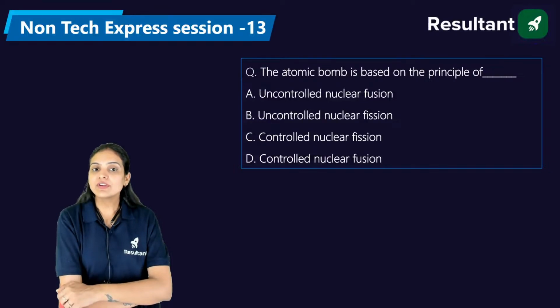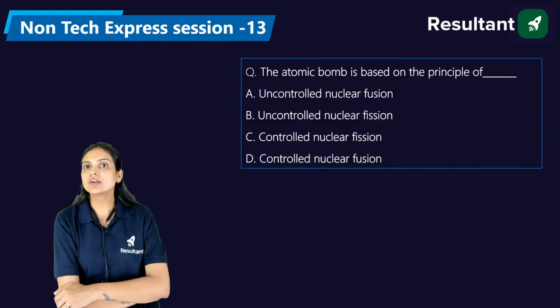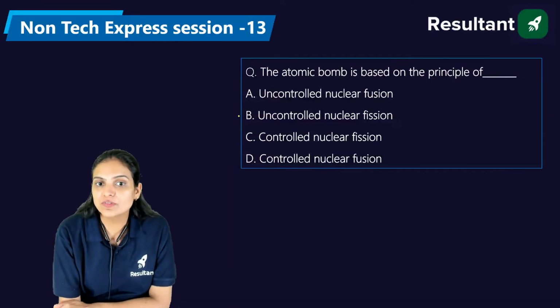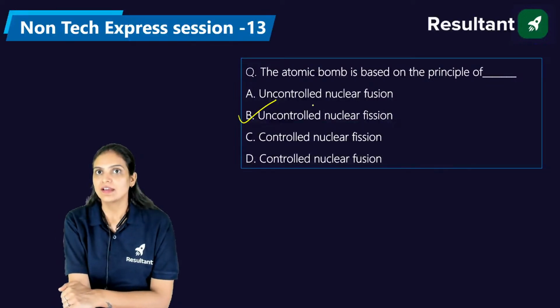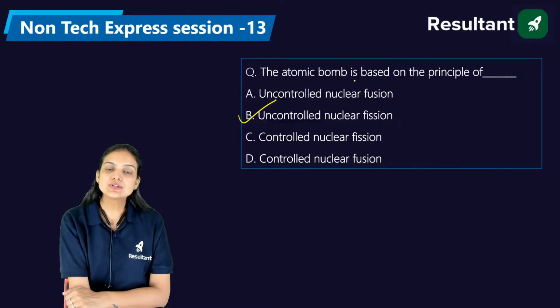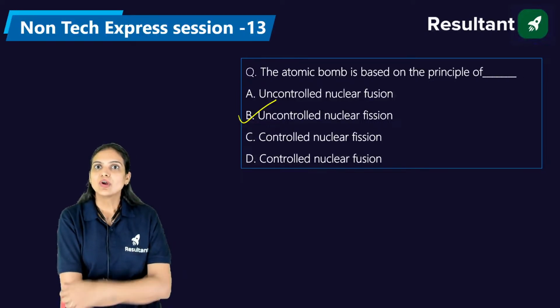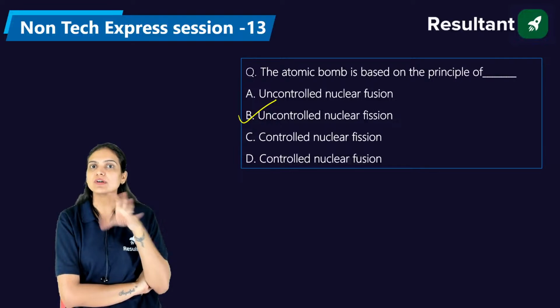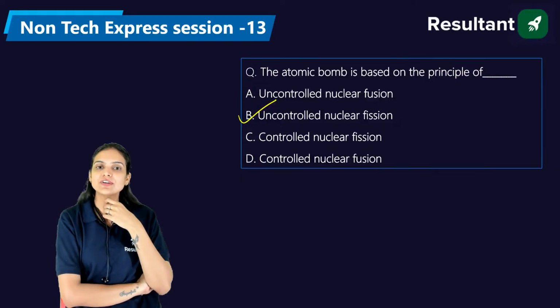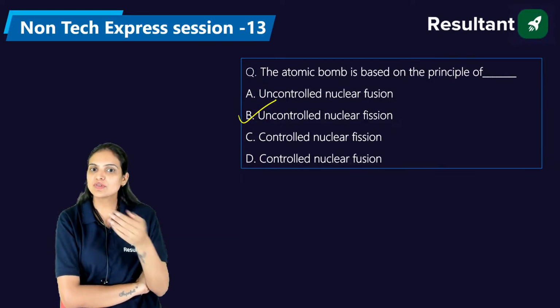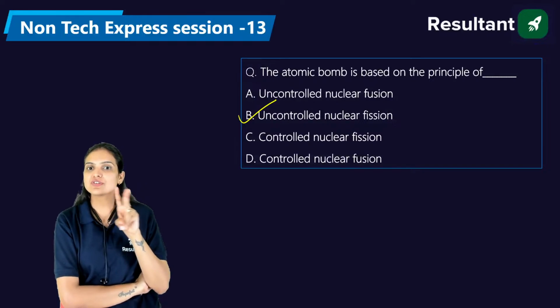Exactly. Whenever we talk about the atomic bomb, it functions on the principle of uncontrolled nuclear fission, right? And if I ask you on which principle the sun works, what will be your answer? The energy of the sun is generated on the principle of which one: nuclear fission or nuclear fusion?